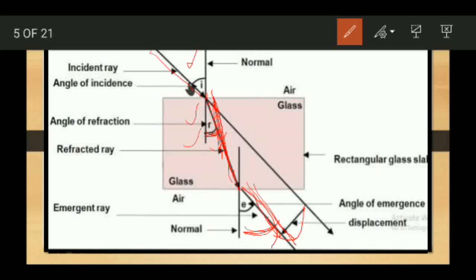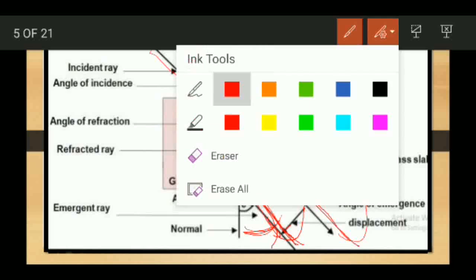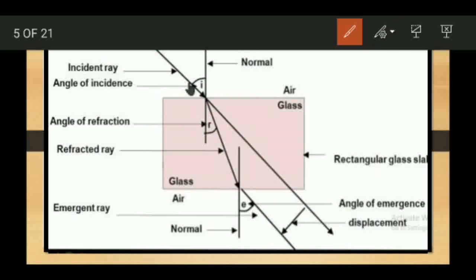Now when we produce the incident ray of light, we can see it is parallel to the emergent ray of light. That is, this ray is parallel to this ray. You can see very well, this emergent ray is parallel to the produced incident ray, and the angle of incidence is equal to the angle of emergence.